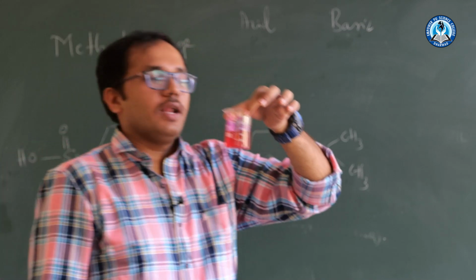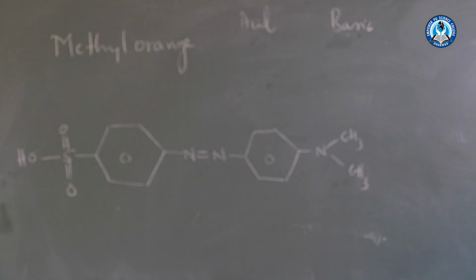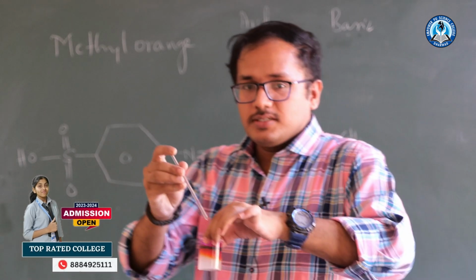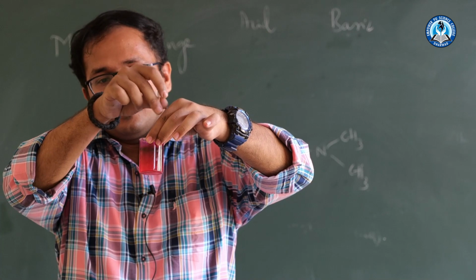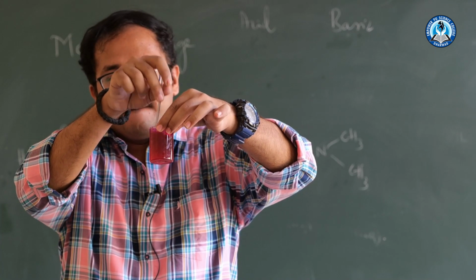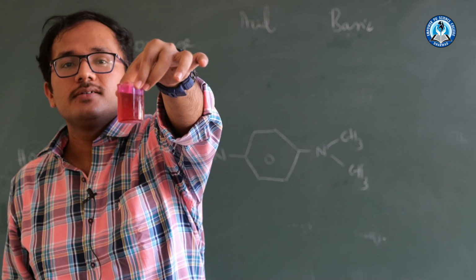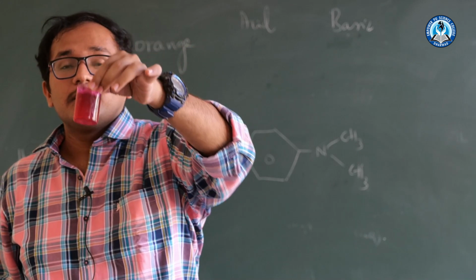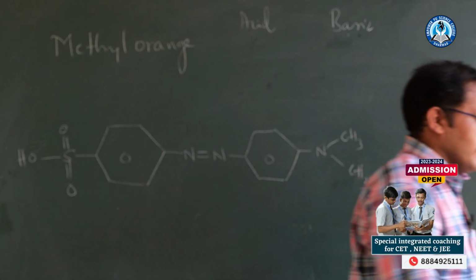Let us see another beaker, what happens if I stir. I am getting the same color. The end product is same. That means these follow the commutative law: A plus B is equal to B plus A.